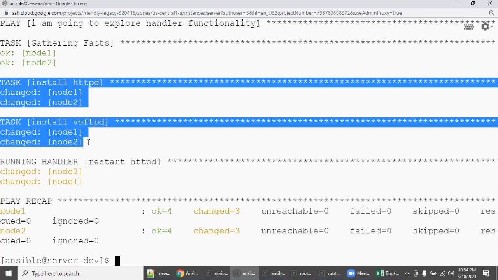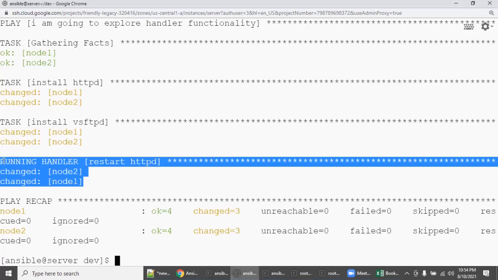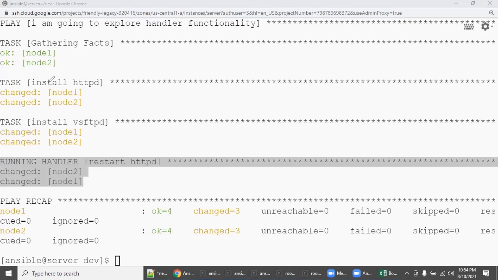We gave this in the play, but there is a handler section where we gave restart HTTPD, right? Please understand this concept. We created one playbook with play 1, task 1, play 2, task 2, right? Task 1 is install HTTPD, and for this we have mentioned to call restart HTTPD. If it is installed, if it is changed, then go ahead and execute this handler, right? So even for this also you can call this handler.